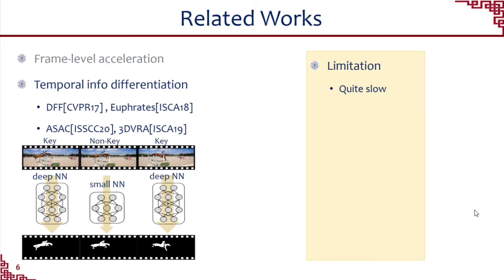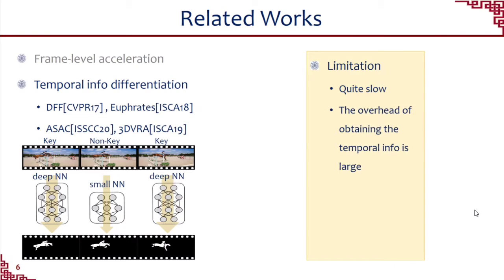Aiming for faster video recognition, researchers try to reduce neural network workload by not fully processing every frame. Those works first distinguish key and non-key frames by a fixed interval, and then differentiate the temporal information between key and non-key frames. They can skip part of the computations of non-key frames using the temporal information.